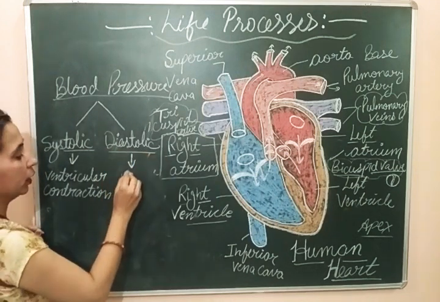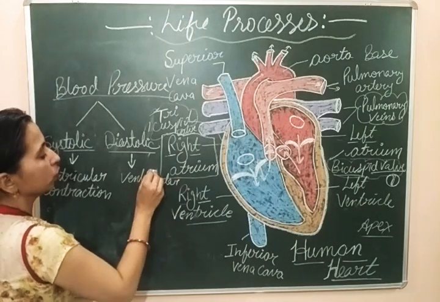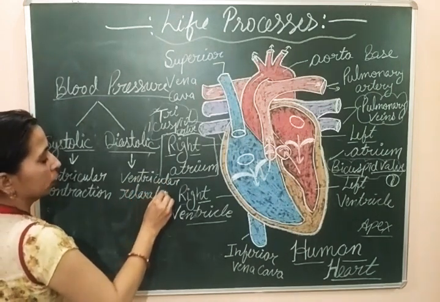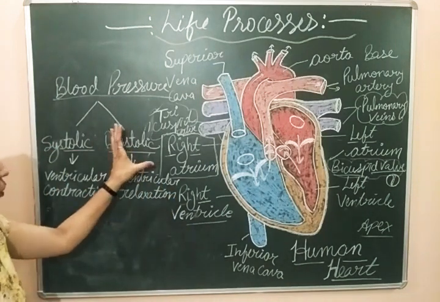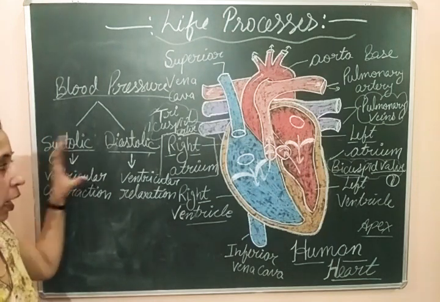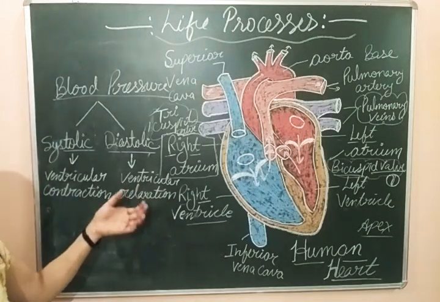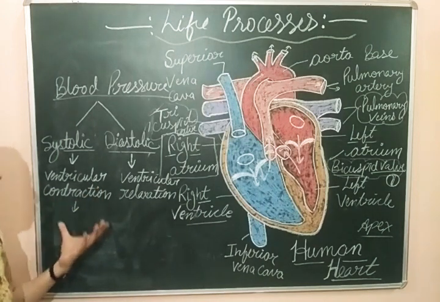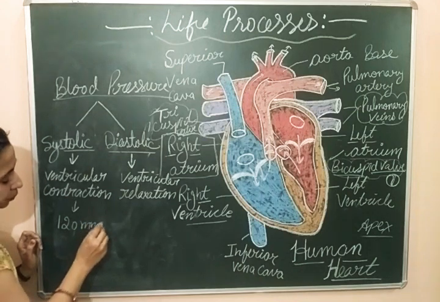So we can write, it's the pressure during ventricular relaxation. So we have two types of blood pressure, that is systolic pressure and diastolic pressure. Systolic pressure is generated during the time when the ventricles contract, and diastolic pressure is generated when the ventricles get relaxed, or during the ventricular relaxation. The value of this ventricular contraction pressure is 120 mmHg.